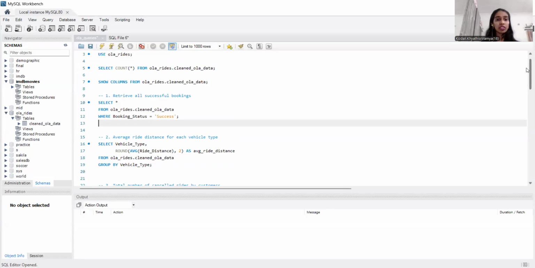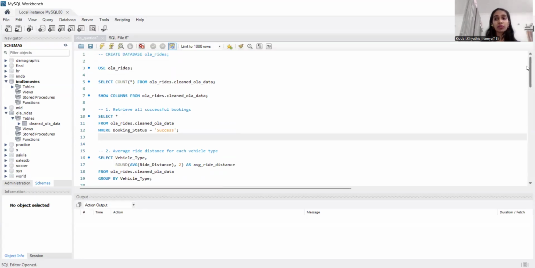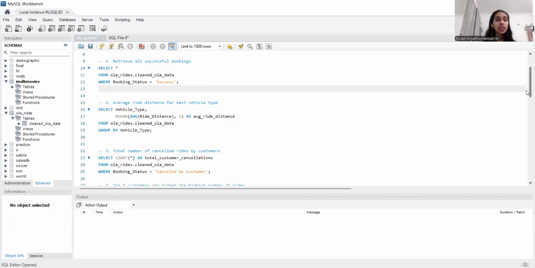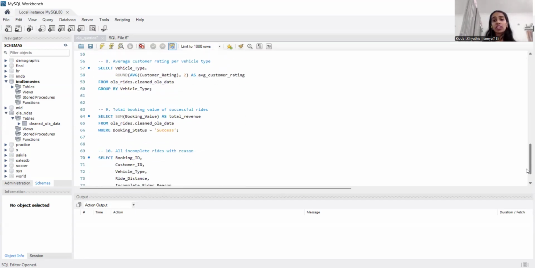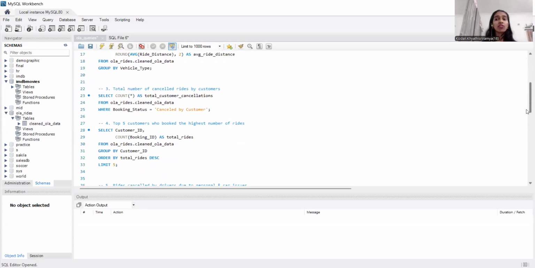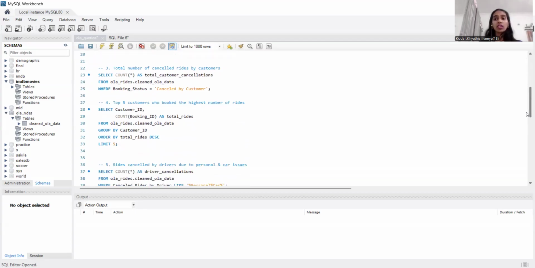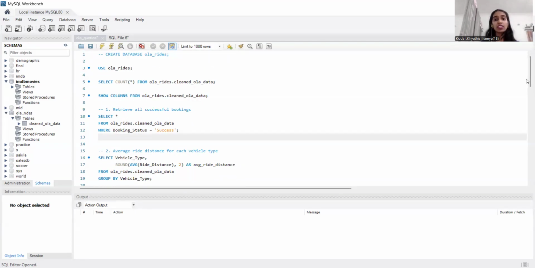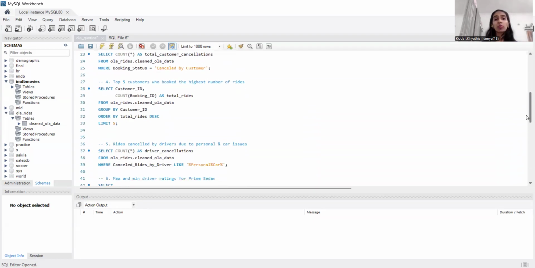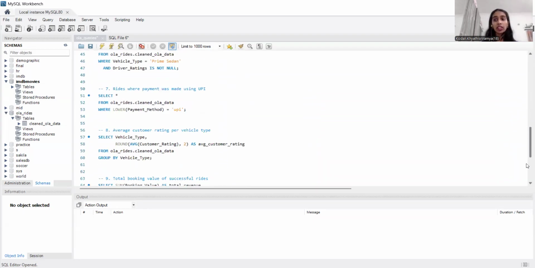Like I told before, this is what I have extracted: how many successful rides and average distance for each vehicle type, and so on. These are the key performance indicators extracted using SQL database queries, which helped me in understanding why the success rate is only 62 out of 100, the vehicle types we are using, the top customers who are paying, and so on.